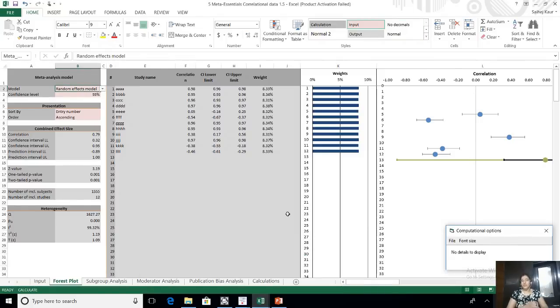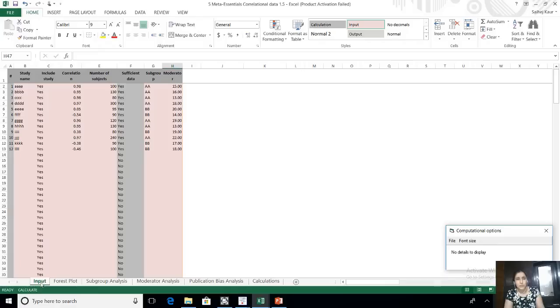Okay, this is the screen of Meta Essentials. Over here, see the table, the input. In input you see study name AAA, then you see correlation value which is 0.98, and then you see number of subjects 100.